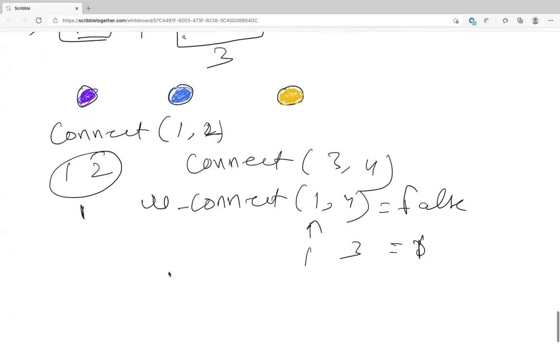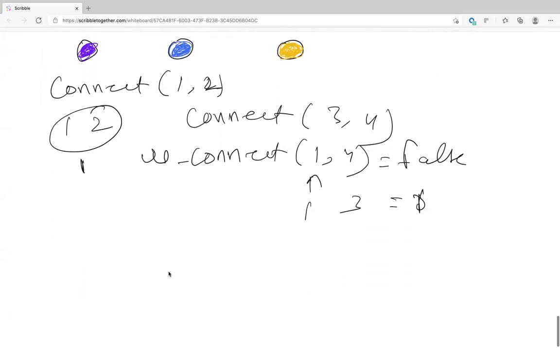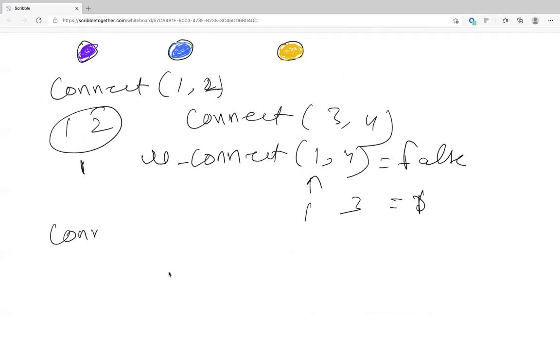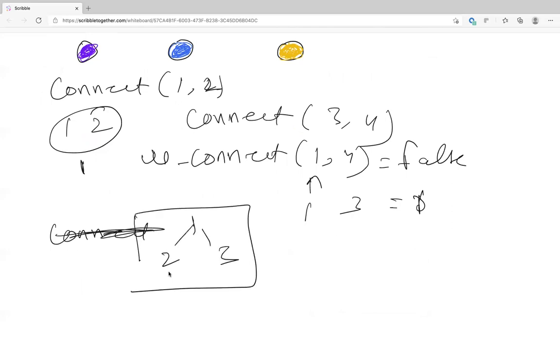Okay. So that is the most brute force thing. So basically, when you're connecting two things, right? Okay, let's say 1, 2, 3, they all are connected. I mean, let's say, wait.